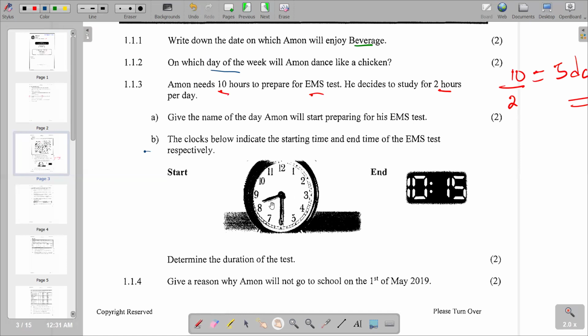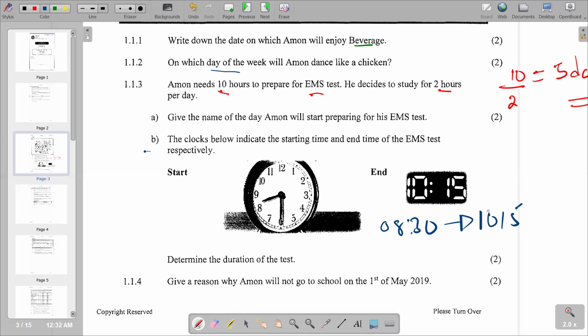the smaller pointer is pointing at 8. Obviously, this is 8. And then the longer pointer is pointing at 6. So basically, obviously 6, we are saying it's now a representation of 30. So we are saying 8:30, and obviously it's going to be AM. So we are saying 8:30 to 10:15 becomes the end time.